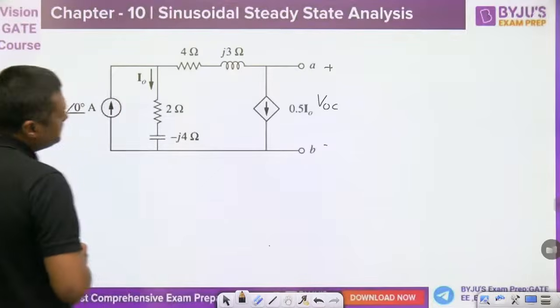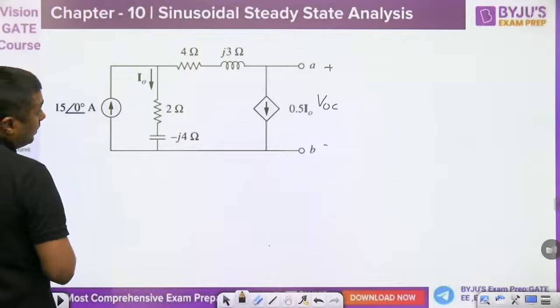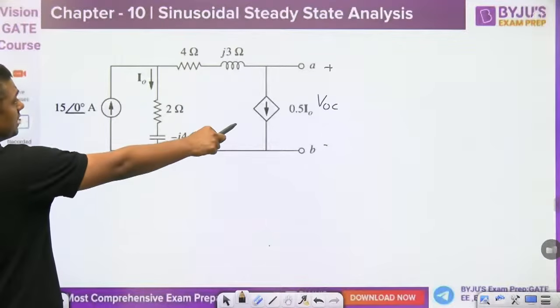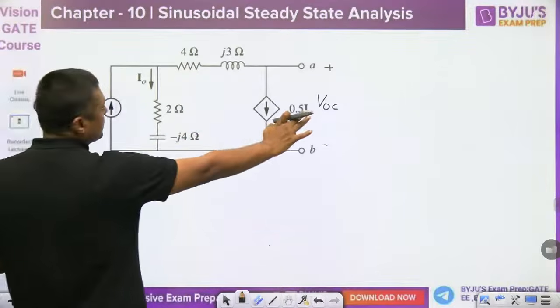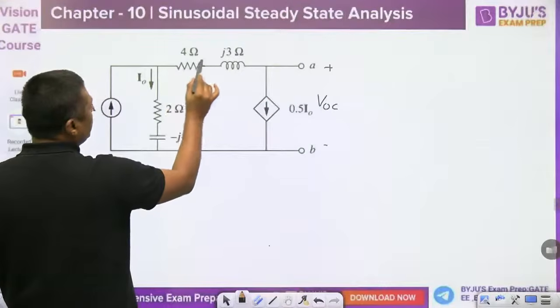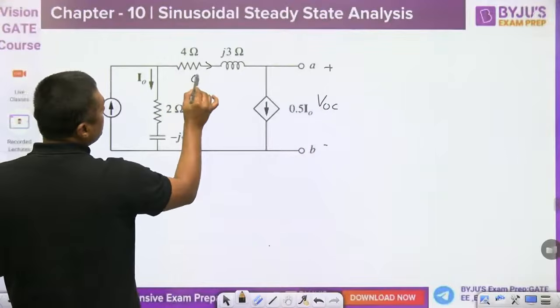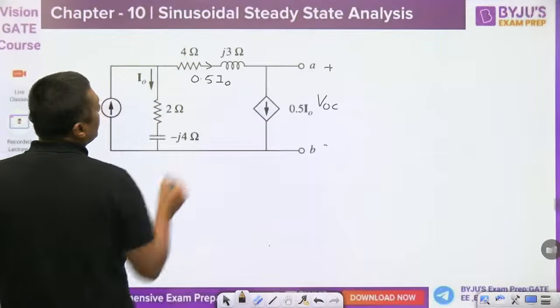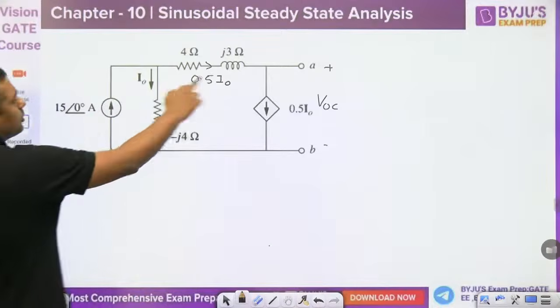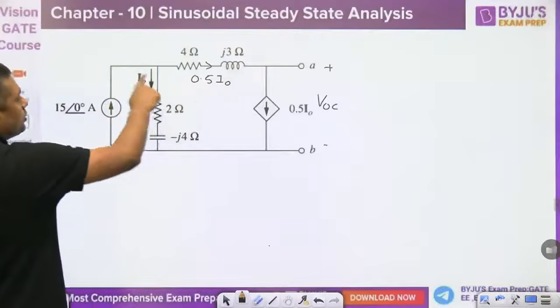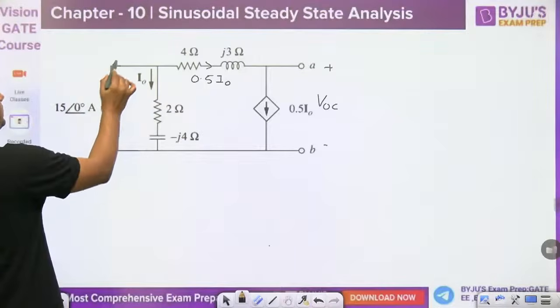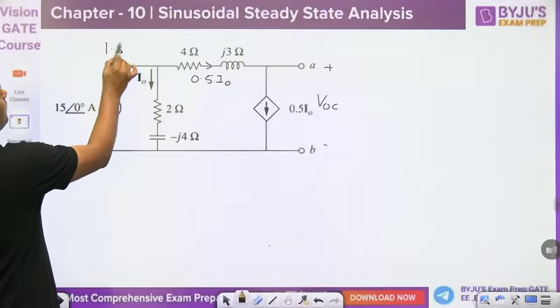Then how can we find the voltage? For example, this is actually a current source. It is an open circuit. It is an open circuit. Same current will flow here. 0.5 I0 will flow, because that is the open circuit. This is the I0. So what is the total current here? 1.5 I0.